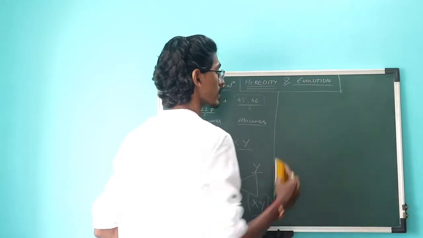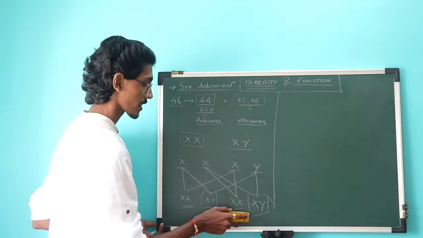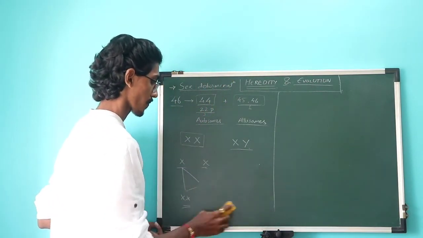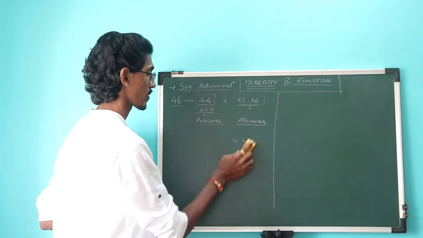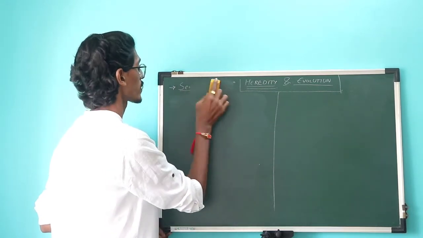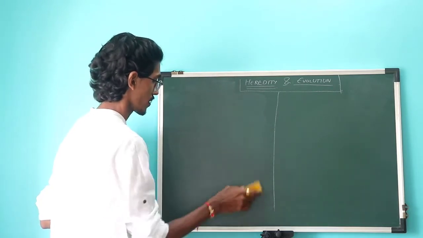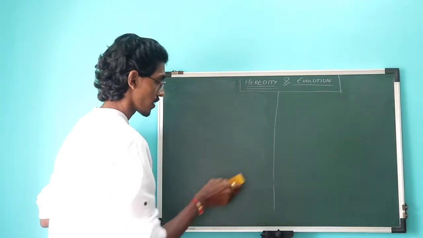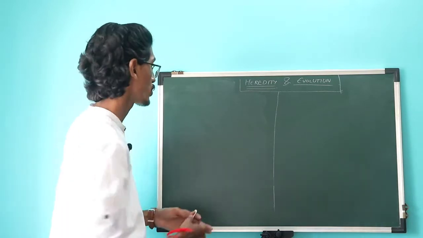We'll move on to the second topic, I'll erase this too. The second topic here is blood grouping in humans. Okay.